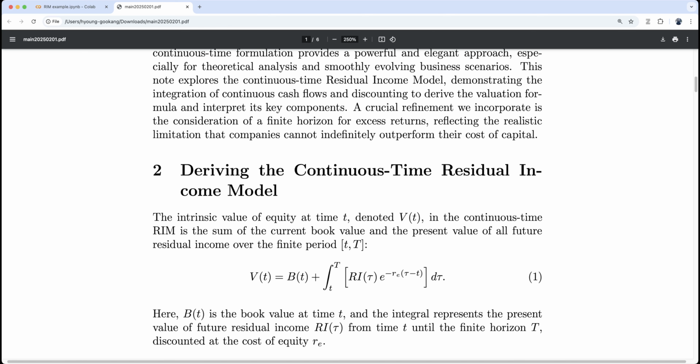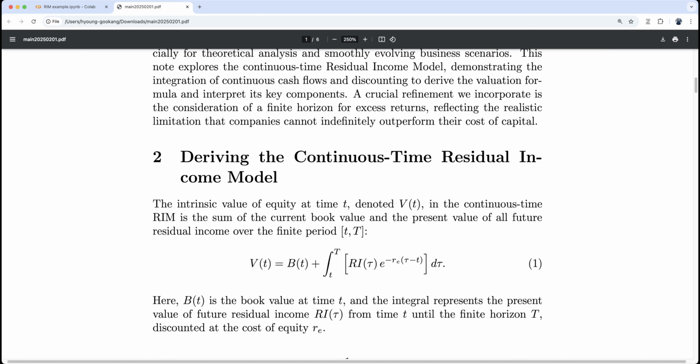Here B_t is the book value at time t, and the integral represents the present value of future residual income RI_tau from time t until final horizon T, discounted at the cost of equity r_e. Well, we have a continuous time model, so we have integration. If it is in discrete time, you can change the integral into summation. Integration is basically summation, right?